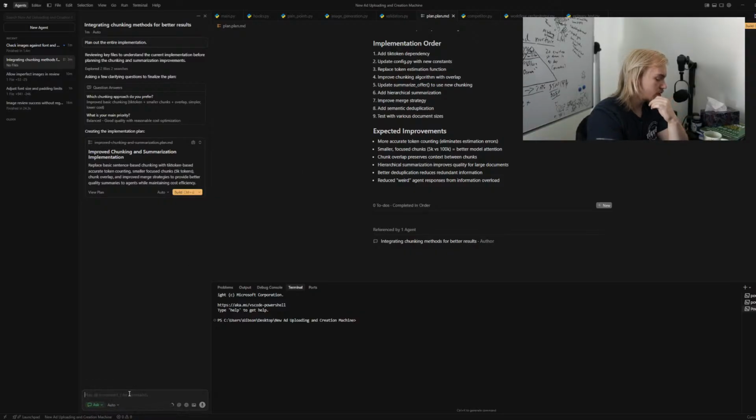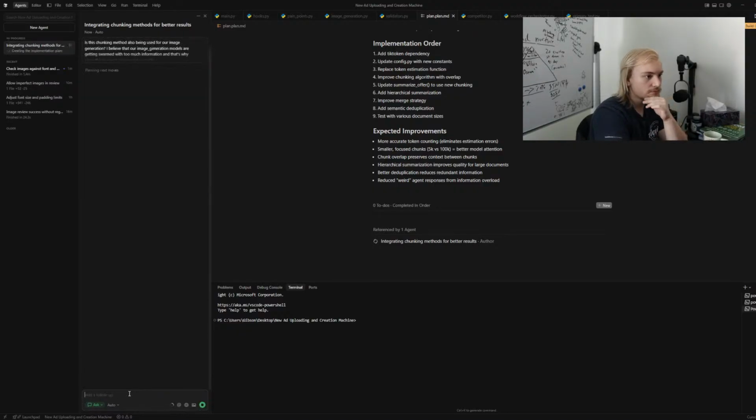Let's double check. Is this chunking method also being used for our image generation? I believe that our image generation models are getting swarmed with too much information, and that's why some things aren't coming out correctly. Reduces weird agent responses. So we'll ask it this question, make sure this is part of it.